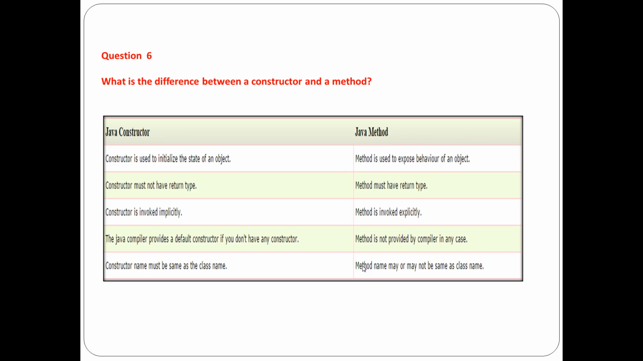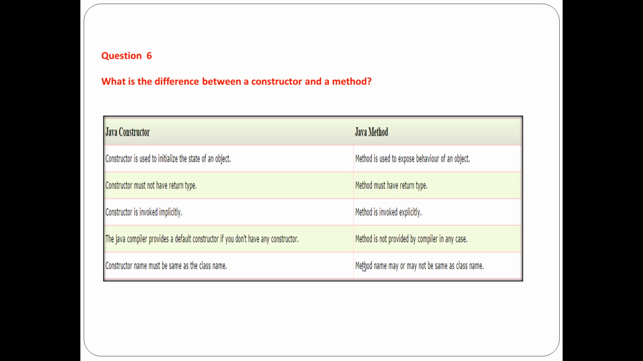A constructor is invoked implicitly. Why do we say that? Because when we create an object, that is when the constructor gets called. Whereas methods are invoked explicitly, that is, a method needs to be called by an object. The Java compiler provides a default constructor if you do not have any constructor in that particular class. A method is not provided by the compiler in any case, so it has to be called by the object only.